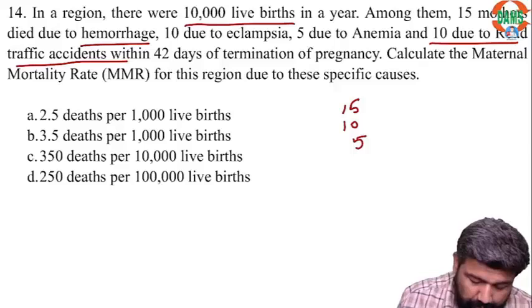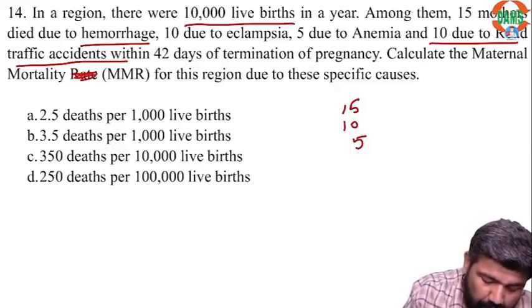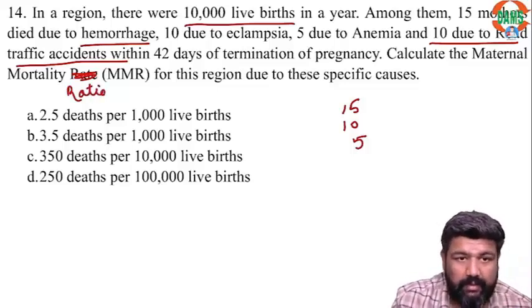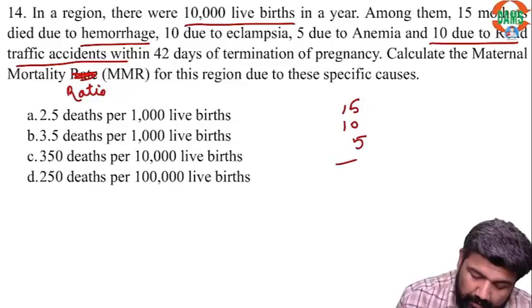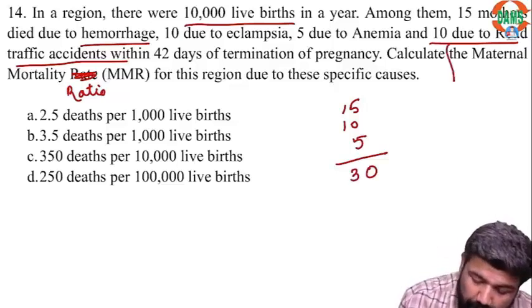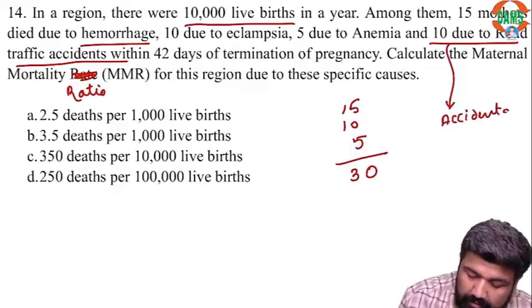Guys, in this question it will be maternal mortality ratio. There is some error in this question. And here, how many total deaths are happening? 30 deaths are happening. 10 we will not consider because accidental deaths are not included.